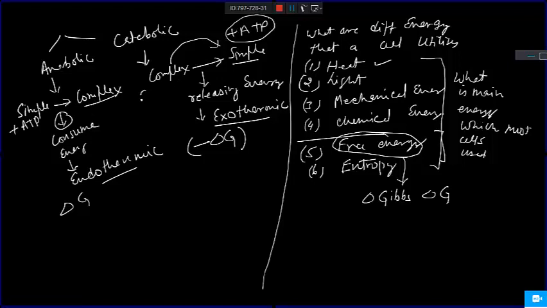For example, if the complex molecule is glucose, after glucose breakdown, what can you expect? Synthesis of ATP. So ATP formation is an energy releasing step. They are exothermic, and delta G always tells you the direction.